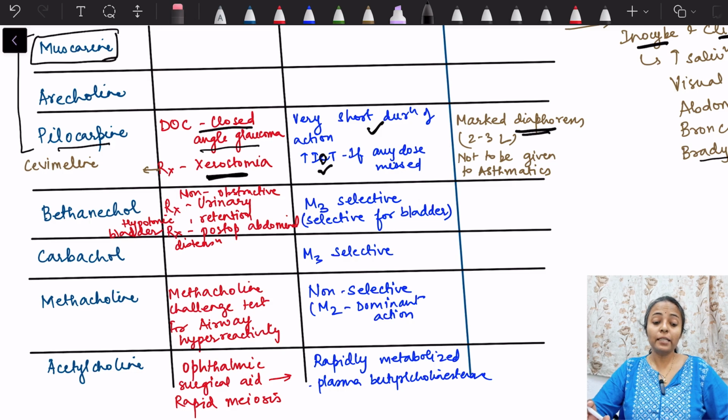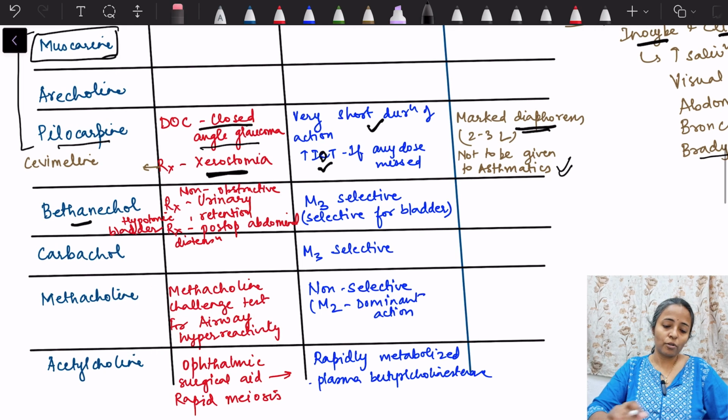Plus, I am telling that it is drug of choice for closed angle glaucoma, but you have to remember that not to be given in asthmatics. That is true for all the parasympathomimetics. Why? Because acetylcholine is causing bronchospasm, isn't it? So if bronchospasm is occurring, asthmatics are more prone, because in asthma, there is narrowing of the bronchus, there is bronchospasm. Okay, so we should not give parasympathomimetics to asthmatics. Then comes next drug, bethanechol. Okay, so now we have covered the naturally occurring directly acting drugs.